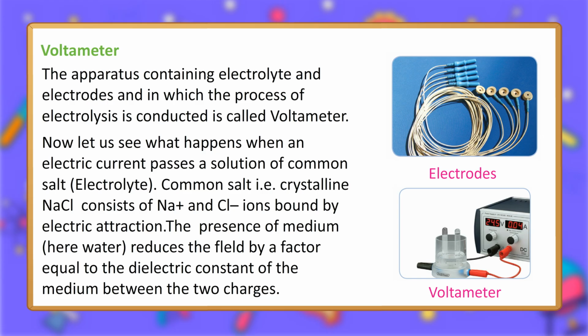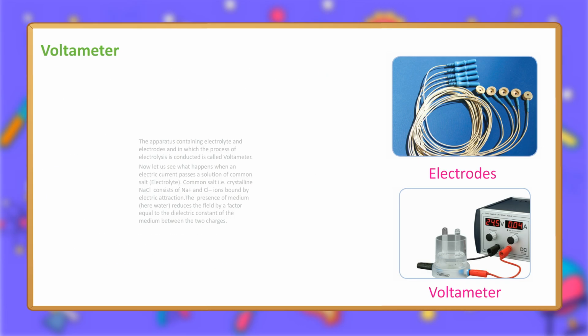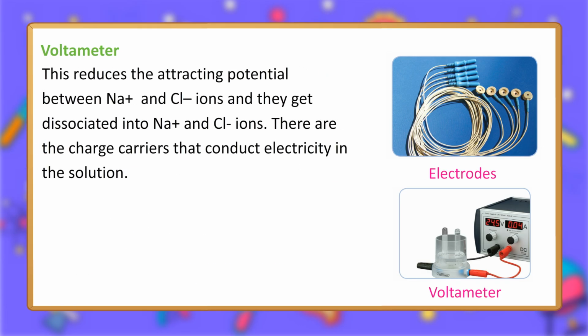The presence of a medium, here water, reduces the field by a factor equal to the dielectric constant of the medium between the two charges. This reduces the attracting potential between Na+ and Cl-, and they get dissociated into Na+ and Cl- ions. These are the charge carriers that conduct electricity in the solution.